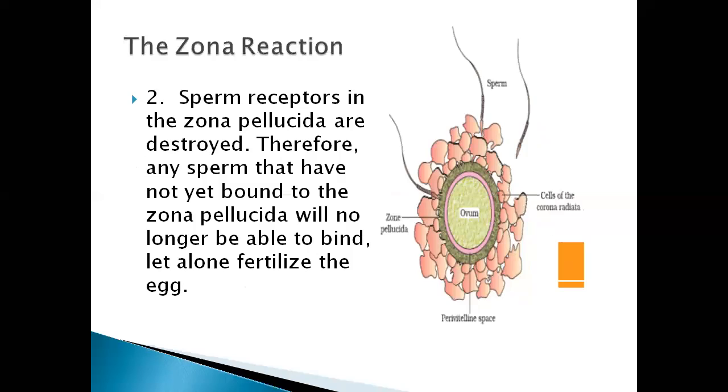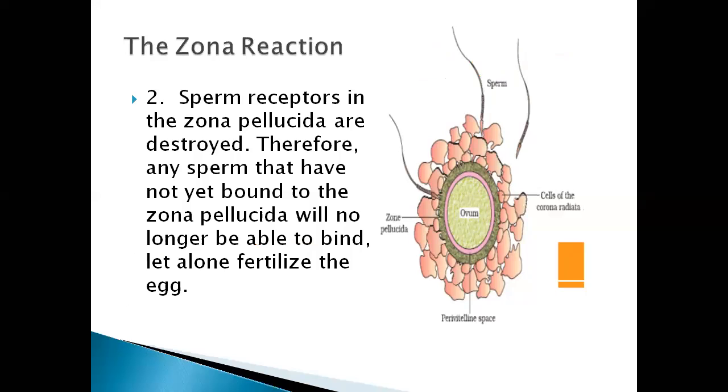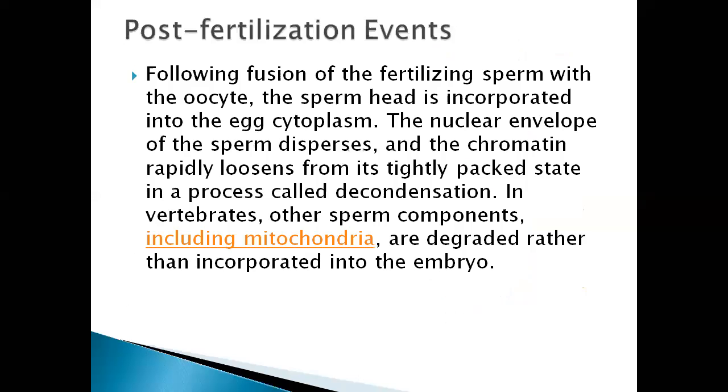Second, sperm receptors in the zona pellucida are destroyed. ZP3 receptors we discussed earlier, that only receive the sperm, specific receptors for specific sperm of the specific species. Therefore, any sperm that have not yet bound to the zona pellucida will no longer be able to bind, let alone fertilize the egg. One sperm, one ovum concept we are strengthening. So that's it all about.